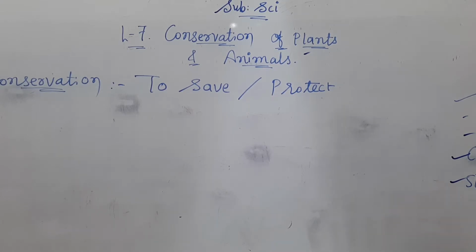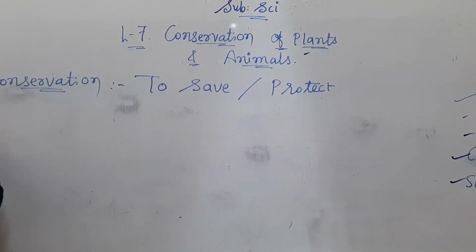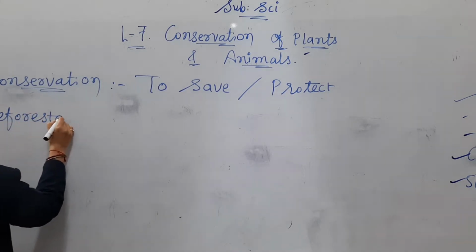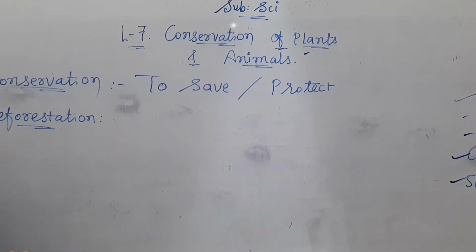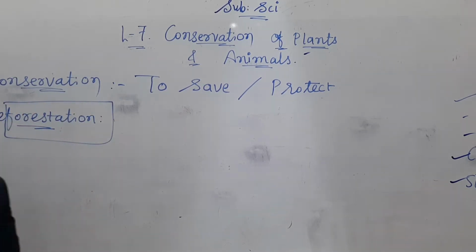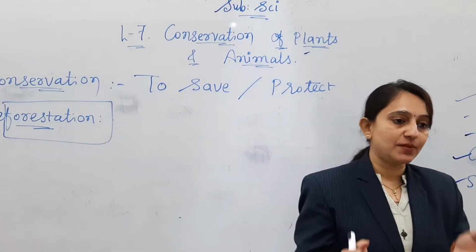So now here one another definition arises, that is deforestation. So first of all tell me, what is forestation? To plant. Okay, to propagate a plant.